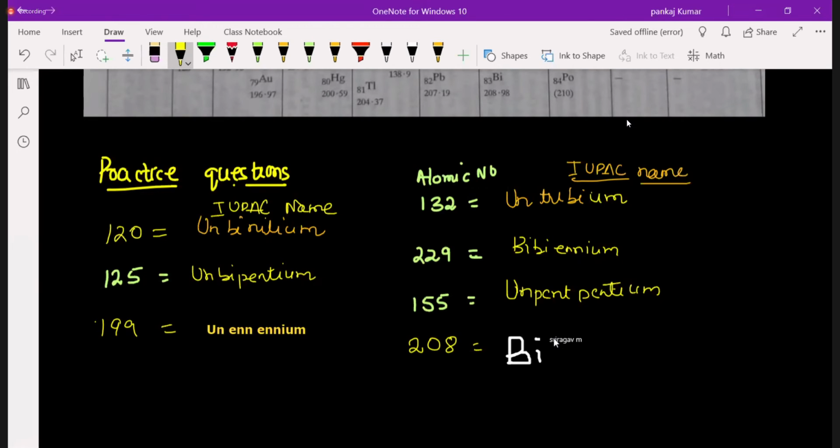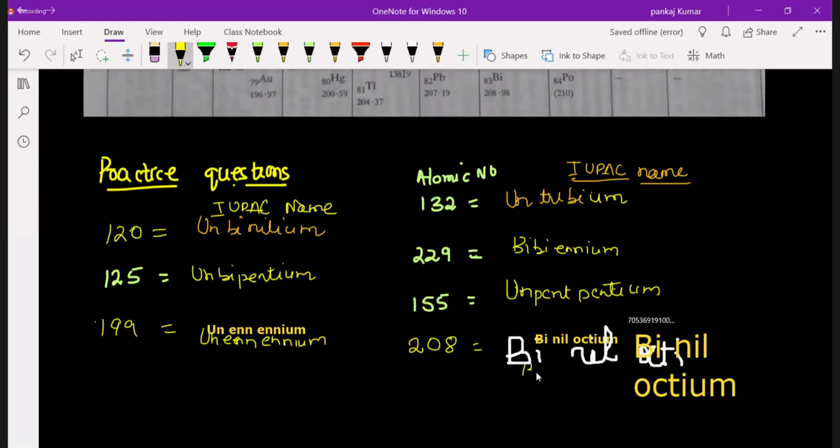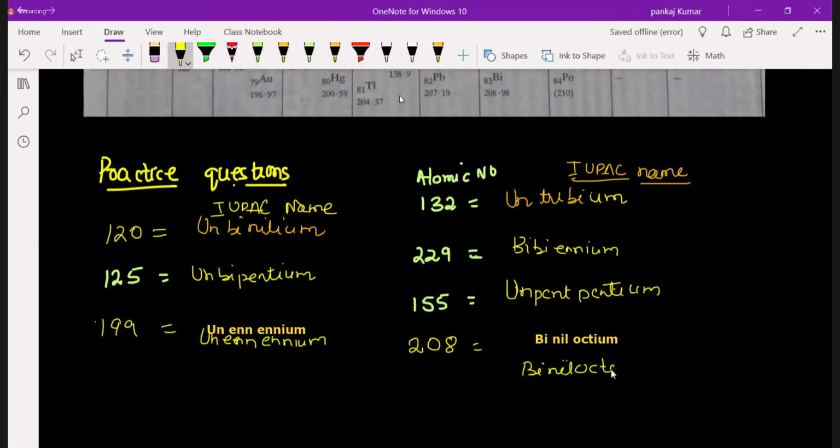Uninium. Correct only. Uninium. Perfect answer. No, it is Bi-nil. Yes, sir, yes, Binil-octium. Yes, yes. Binil-octium. Very good.